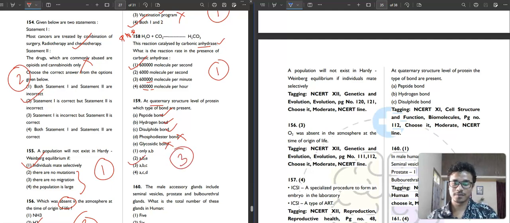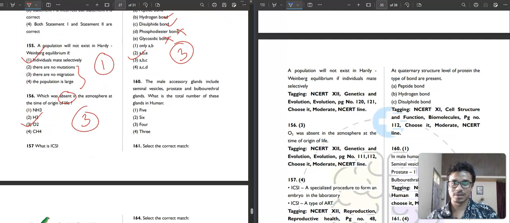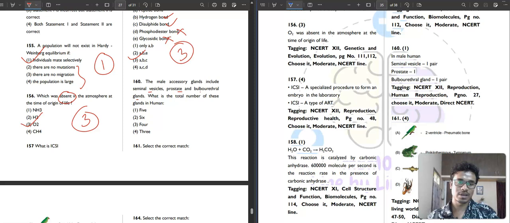Then question number 160. It is saying that the male accessory glands include seminal vesicle, prostate, bulbourethral gland. What is the total number of these glands in humans? In a male human, seminal vesicle 1 pair, prostate 1, bulbourethral gland 1 pair. So how much is this? This is your 5. 1 pair means 2, 1, 2. Okay, so first option is the correct answer.